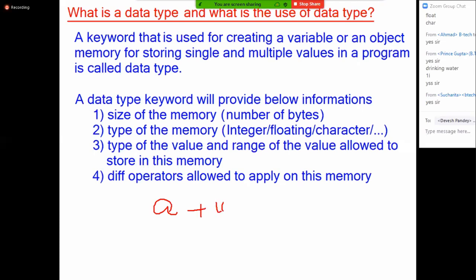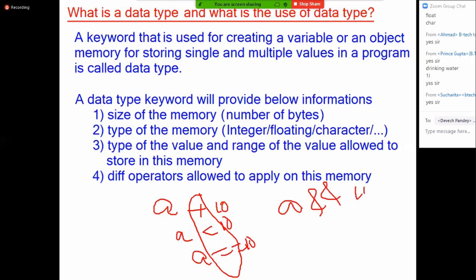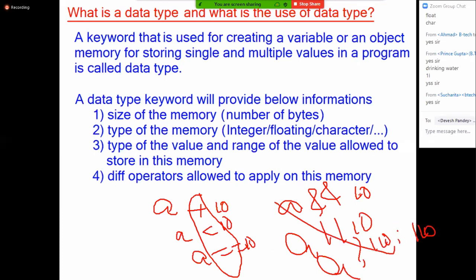I can add with value 10. I can find whether it is less than 10 or not. I can find whether it is equal to 10 or not. So these are the operators allowed. But I cannot apply AND operator to 10, cannot apply OR operator to 10, cannot apply ternary operator to 10. There are some operators you are allowed to apply and some you are not allowed to apply. Which operator is allowed and which is not allowed, that point is also informed by whom?